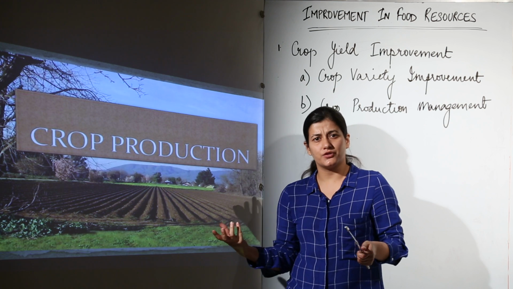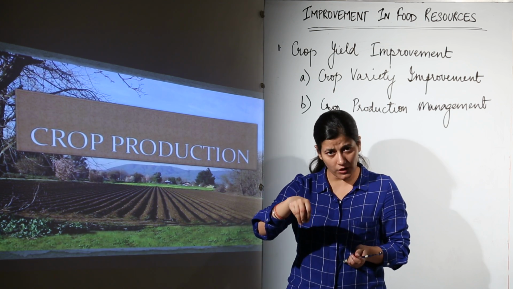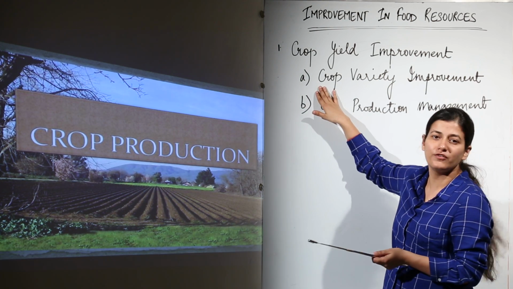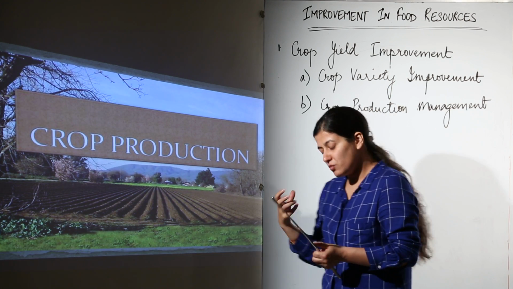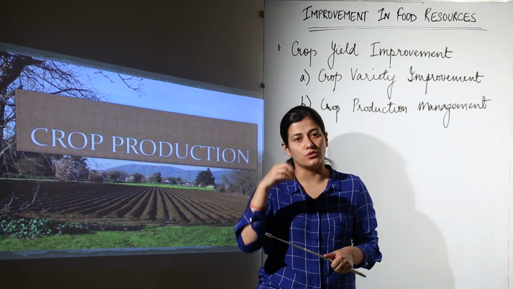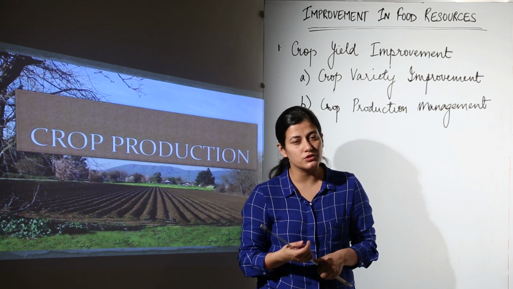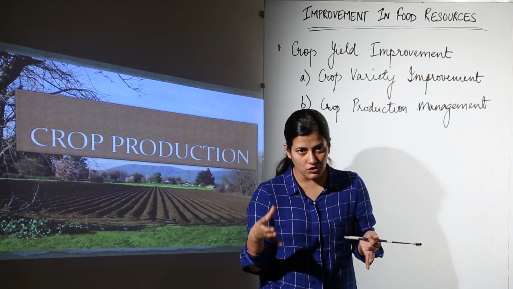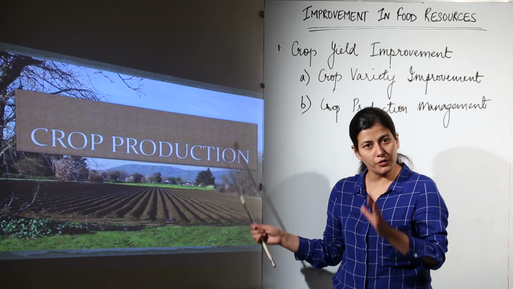Now there are many varieties of mangoes. Whichever you want, you would go and choose the particular seed. Okay, so there are different seeds. Those seeds would be introduced as per crop variety improvement. Now once that seed has been taken, what you have to make sure is that it is sowed in a proper way, there is enough nutrient content in the soil where it is sowed, and it is watered properly. So all those things which are involved in growing of the plant come under crop production.